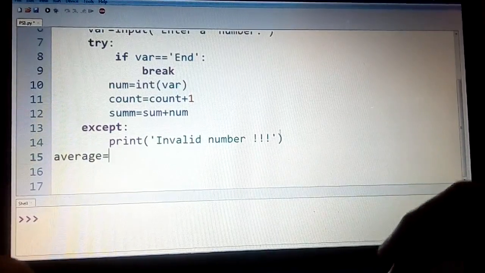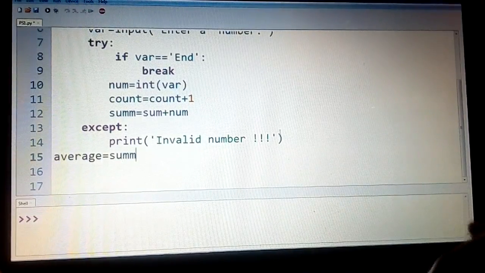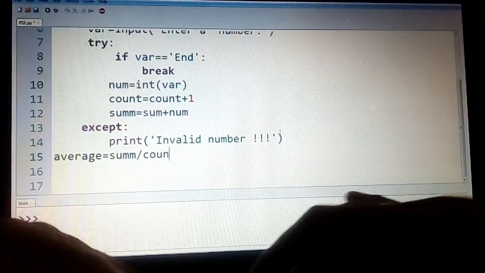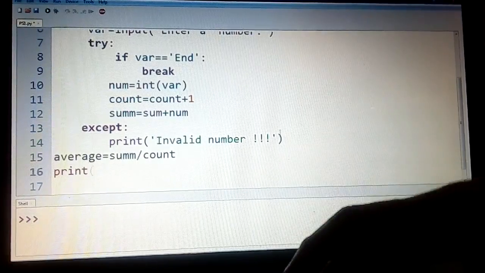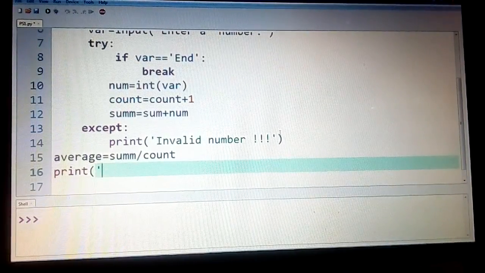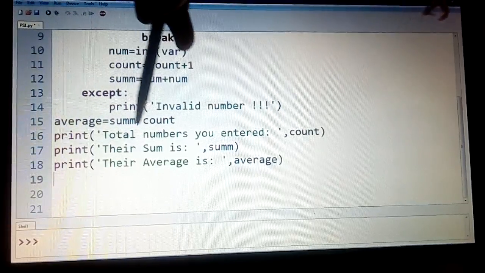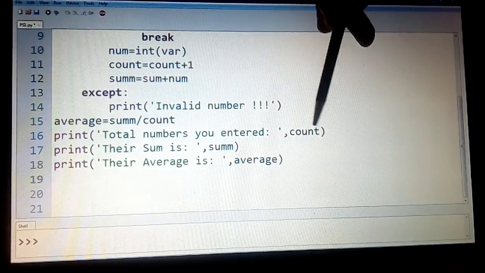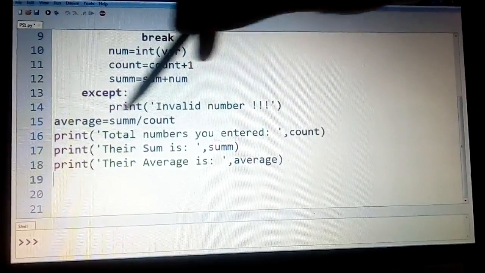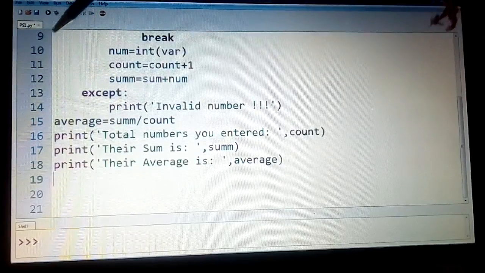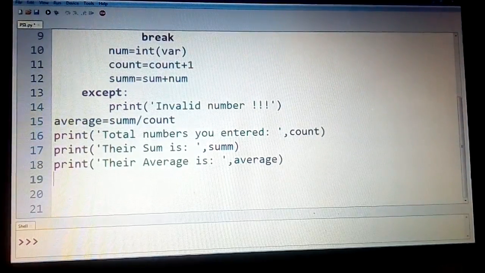We'll say average equals sum divided by count, and then you start typing print. The statements added are print total numbers you entered is equal to the count, their sum is sum, their average is average. So this is all outside this loop, that's why it is starting from the first column.